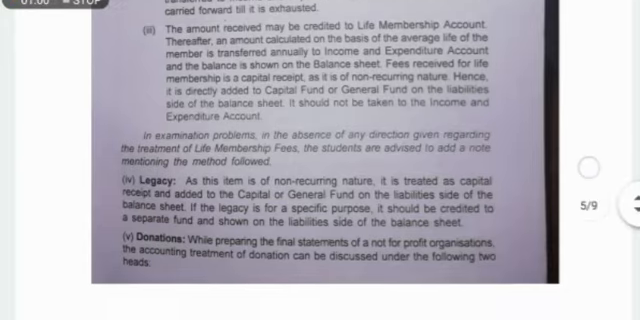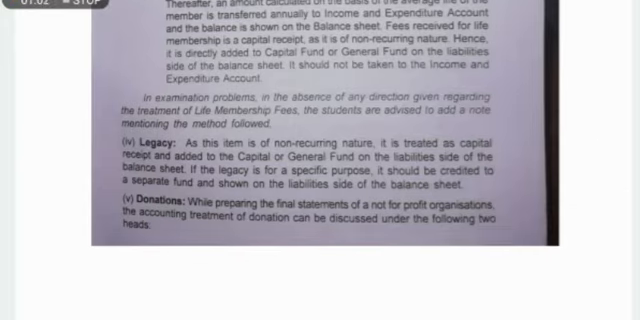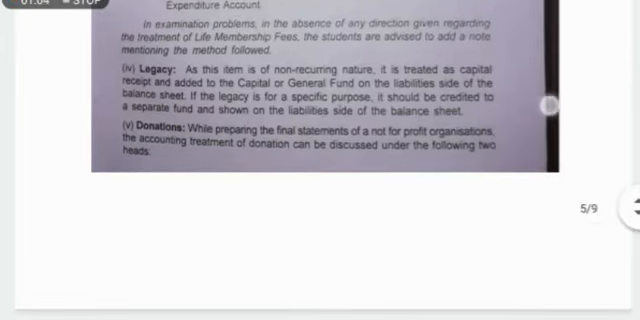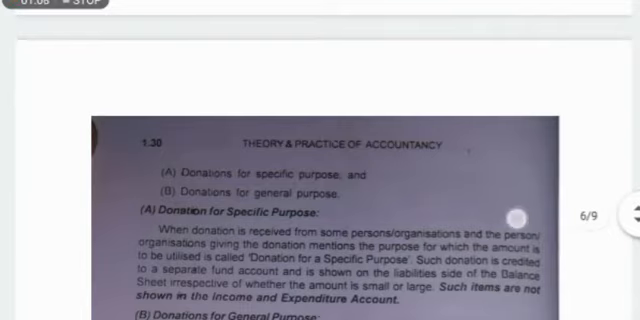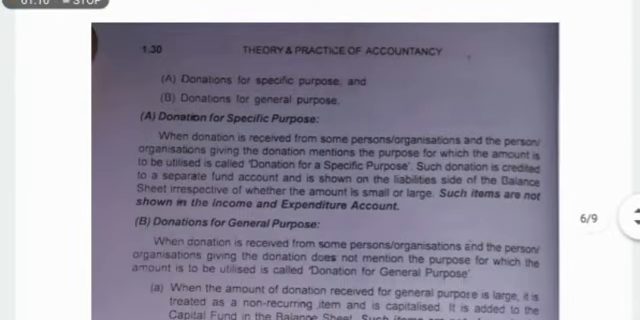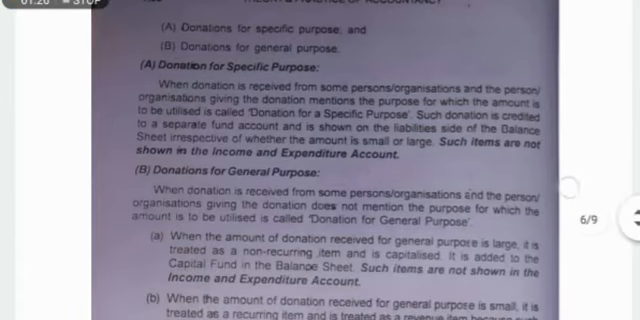Now donation. Donations are of two types: one is specific and the other is general. General donations we have to record in the IE account, but the specific one we don't have to, because a specific donation is given for, suppose, building or furniture. So it is a capital item, and we don't need to record donations for a specific purpose in the IE account.